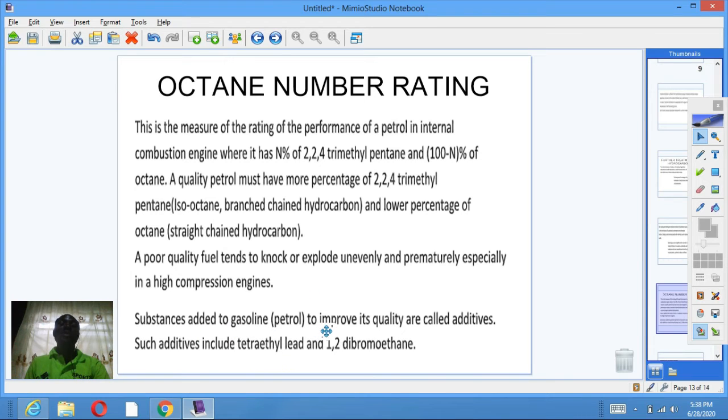Substances added to gasoline or petrol to improve its quality are called additives. Such additives include tetraethyl lead and 1,2-dibromoethane.